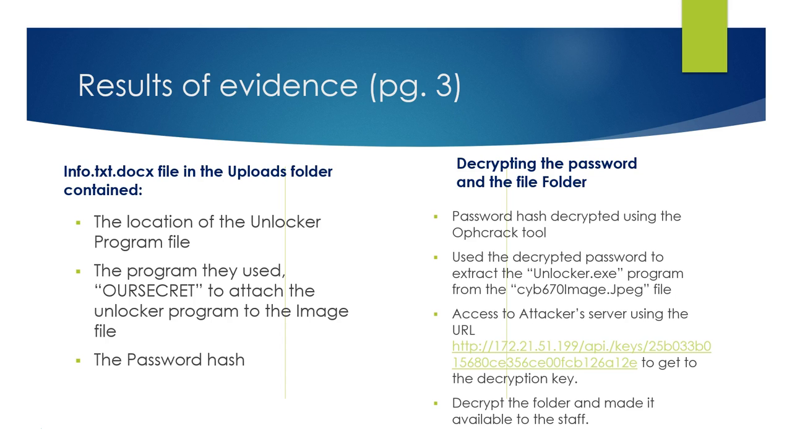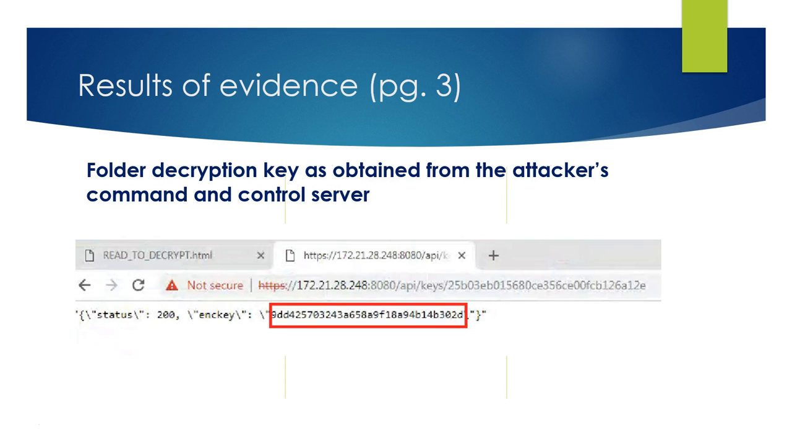We had to access the attacker's server using the URL on the 172.21.51.199 to get the decryption key. Finally, we were able to decrypt the folder and made it available to the staff. The folder decryption key was obtained from the attacker's command and control server, shown in the red box.